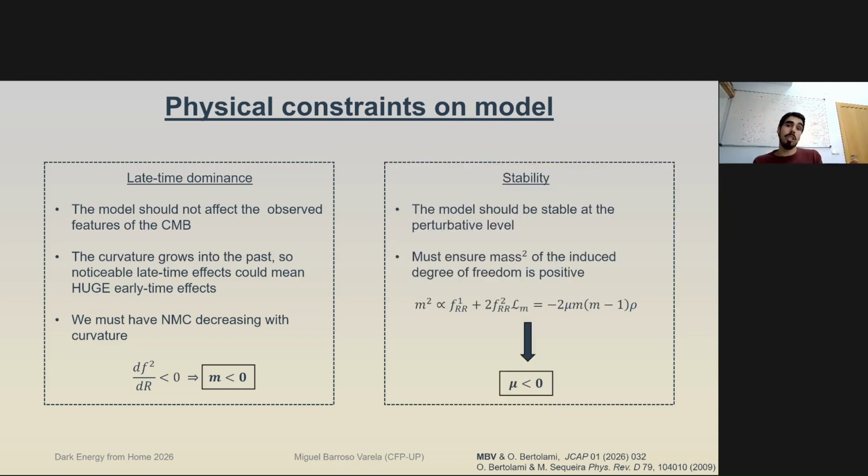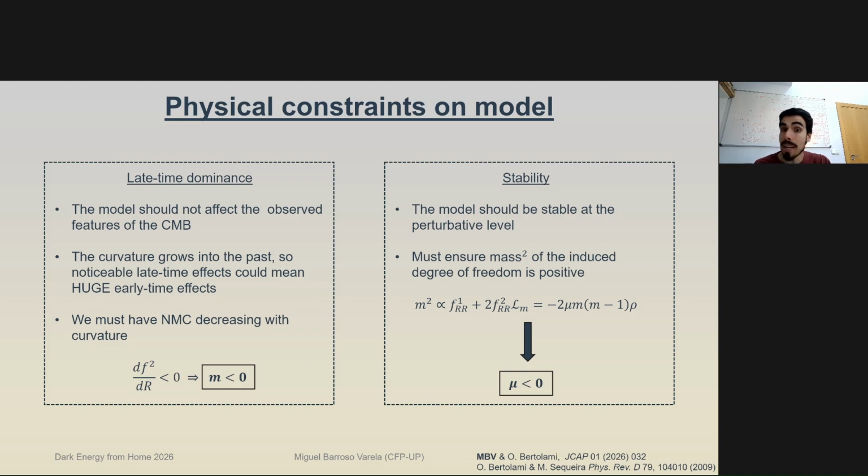The second condition is the stability of the model. So the model should be stable at the perturbative level. That means ensuring that the mass squared of the induced degree of freedom of the theory must be positive. This induced degree of freedom has a mass squared that is proportional to the second derivatives of F1 and F2 with respect to the Ricci scalar.